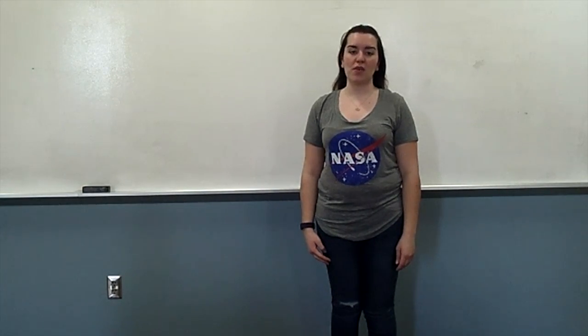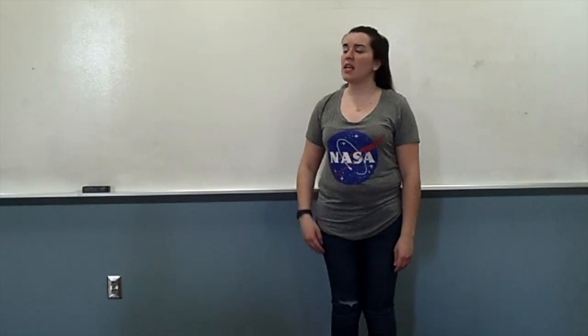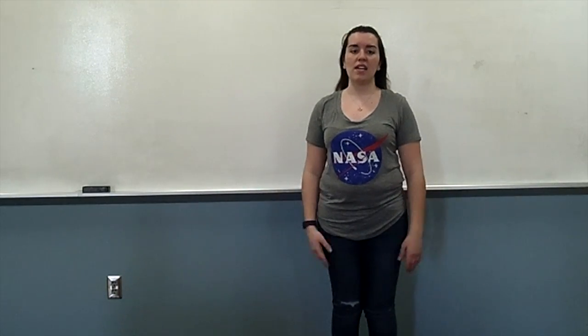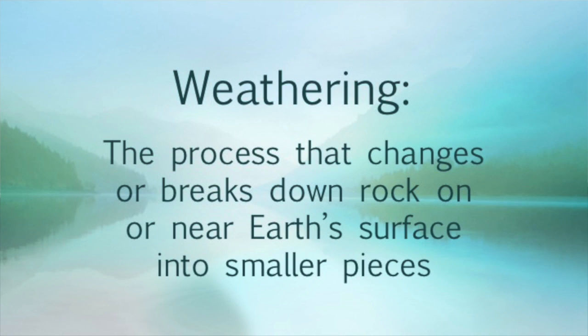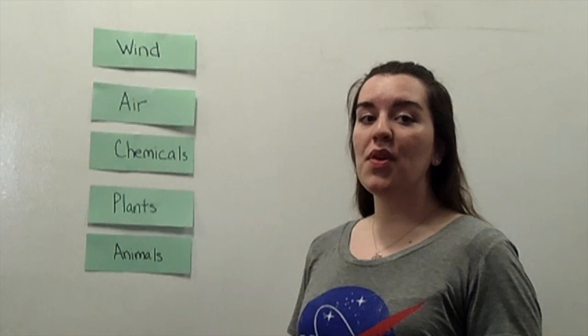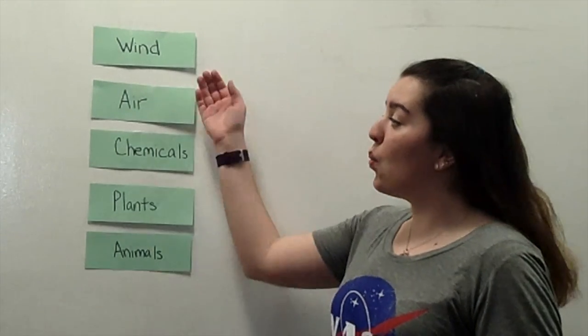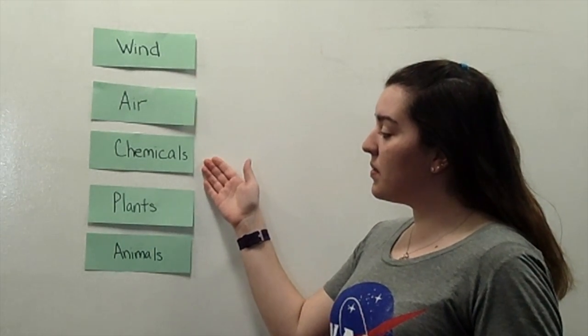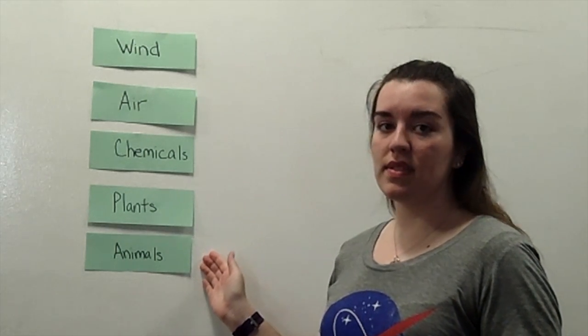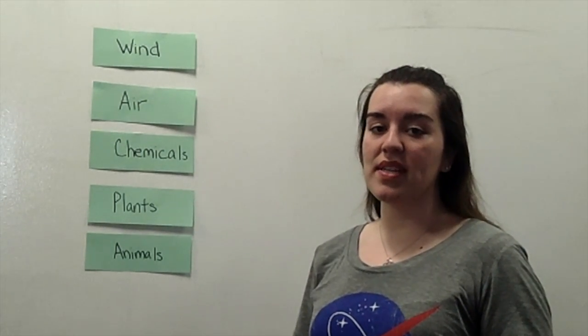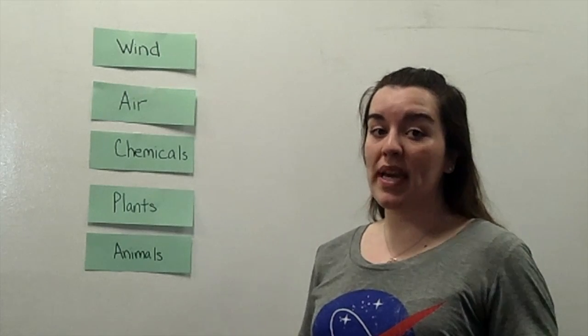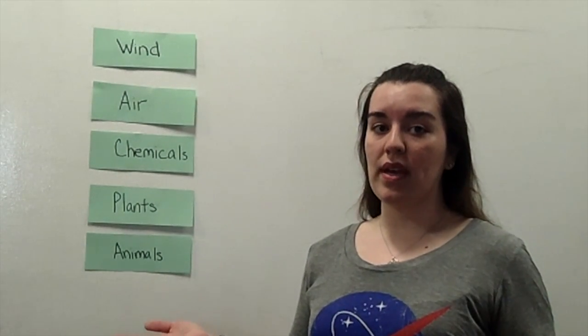Weathering is not the weather or conditions you see every day, like rain, snow, or fog. Rather, weathering is the process that changes or breaks down rock on or near Earth's surface into smaller pieces. There are a variety of different types of weathering. The most common ones are wind, air, chemicals, plants, and animals. Dividing these into categories of types of weathering, there are mechanical weathering and chemical weathering.